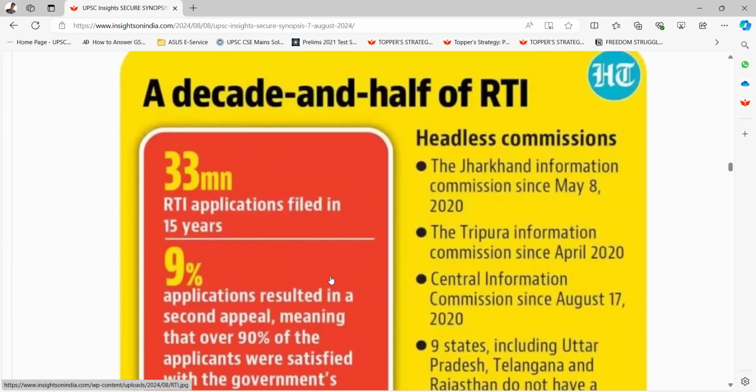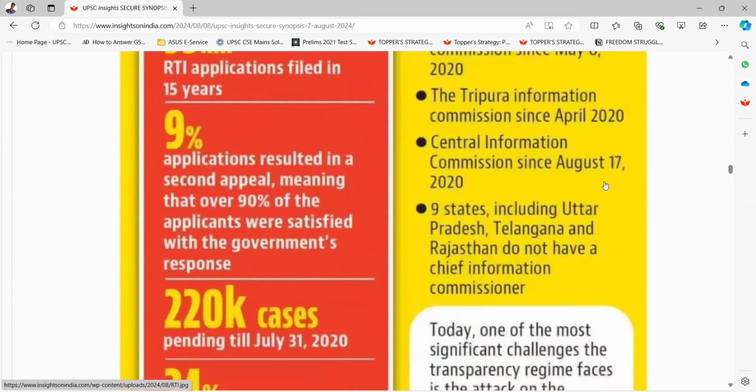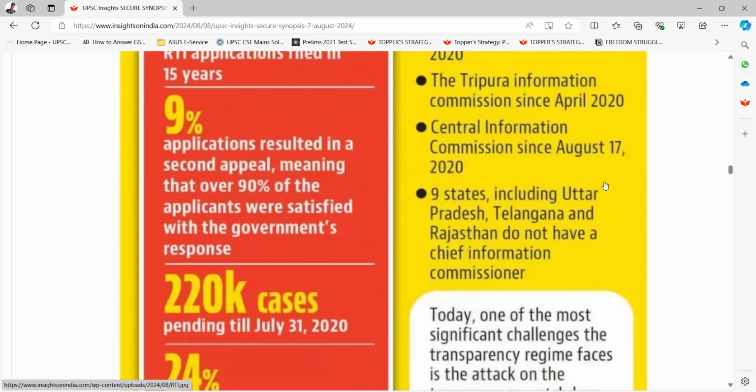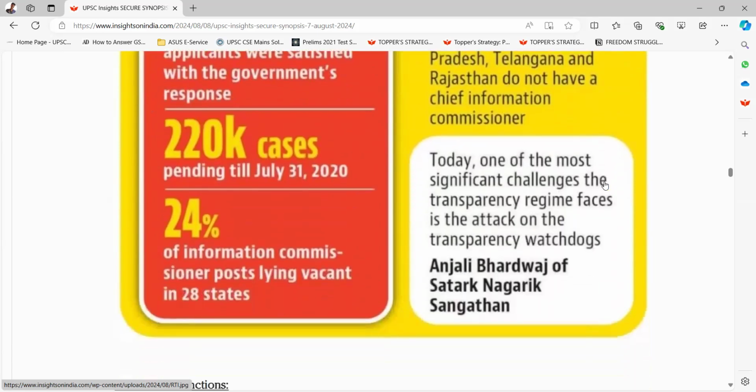Okay. Headless commissions. The Jharkhand Information Commission since May 8, 2020. The Tripura Information Commission since April 2020. Central Information Commission since August 17, 2020. 9 states, including Uttar Pradesh, Telangana, and Rajasthan, do not have a chief information commissioner. Today, one of the most significant challenges the transparency regime faces is the attack on the transparency watchdogs.